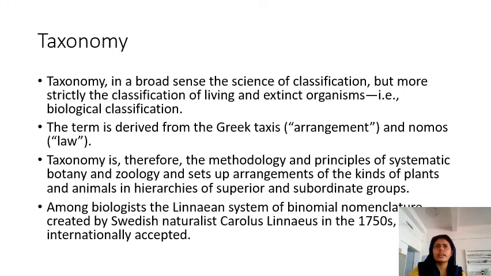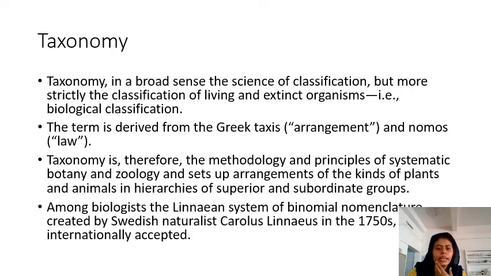In systematics we are considering the interrelationships, differences and similarities of the different groups of organisms, but taxonomy is only concerned with classifying organisms, or placing these organisms into different groups. That is the strict term, the placing of organisms in different groups. That is called classification. This is the main aim of taxonomy. The term is derived from the Greek word taxis, which means arrangement, and nomos means law. So it is the arrangement of organisms based on some laws.